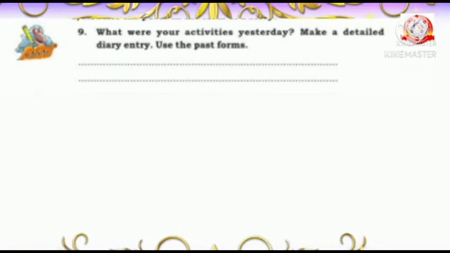I think you are familiar with the diary entry of Tansen in the second unit. First, you have to write the date, then you can write the importance of that day. Then you can write your own feelings about that day. Okay? Maybe it will be sad, happy, or angry.